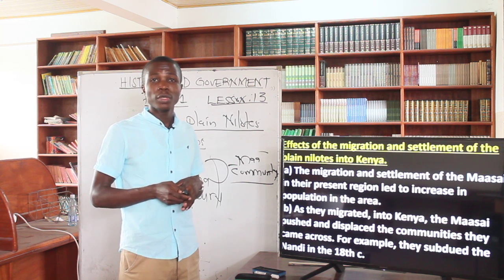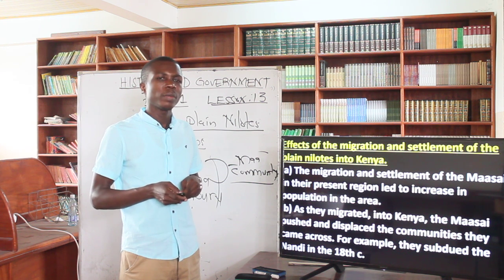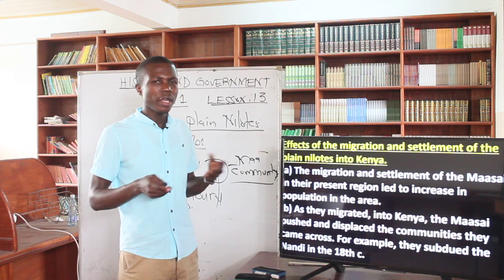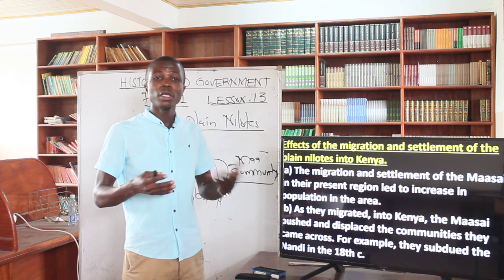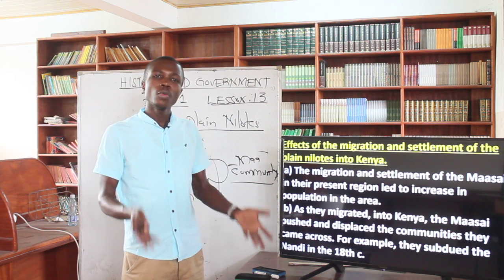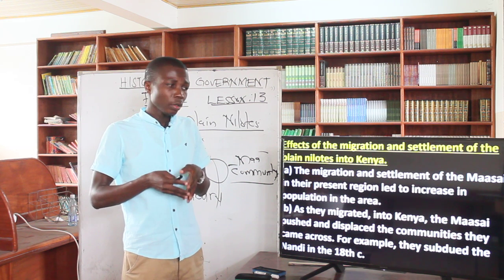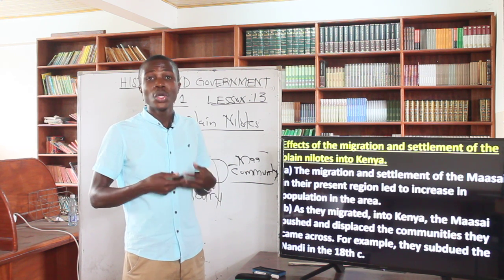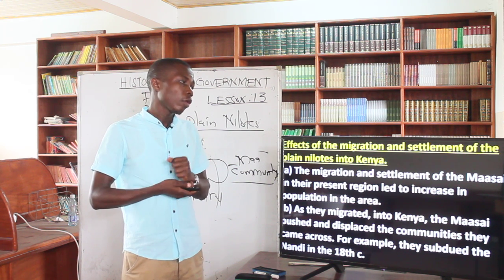Now that is always being said in exam. You are supposed to know that. One, the migration and settlement of the Maasai in their present region led to the increase in population. There was an increase in population because of the neighbors that they found around, people like Agikuyu and other communities. Now the population was very many. The population was high in such areas. So that was one of the results, one of the impacts, one of the effects.